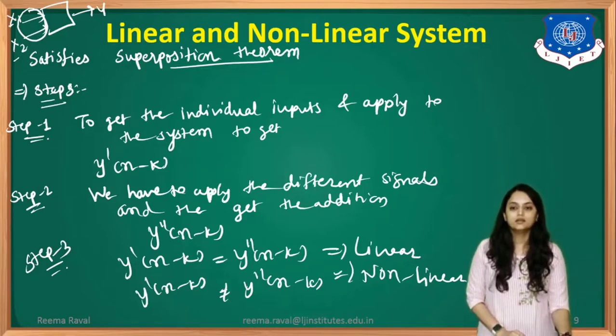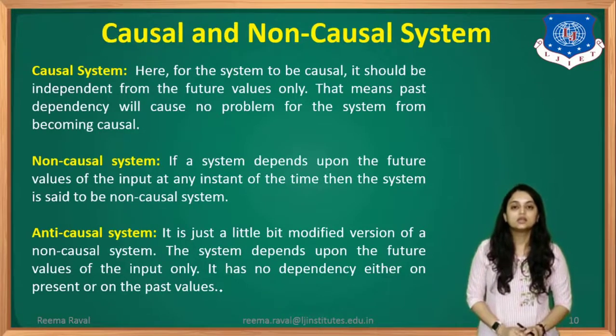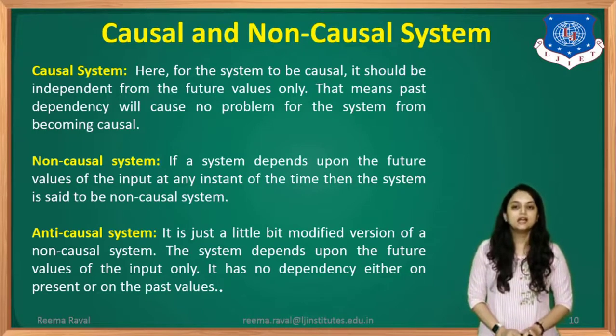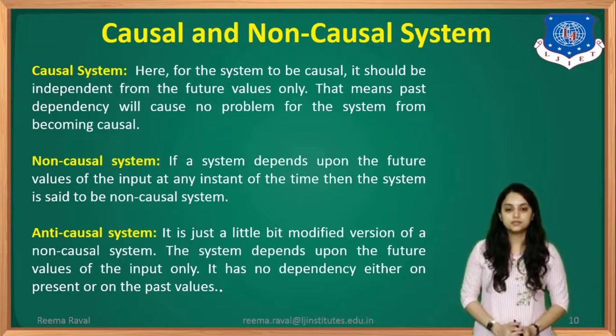Okay. Now, next one is causal and non-causal system. So basically, first one, what is causal system? So here, for the system to be causal system, it should be independent from the future values only. That means, past dependency will cause no problem for the system from becoming causal system.